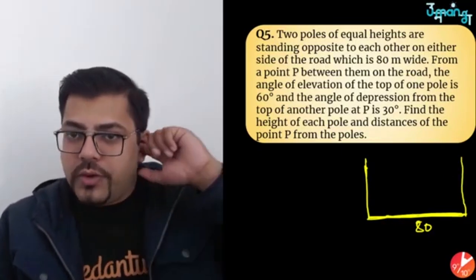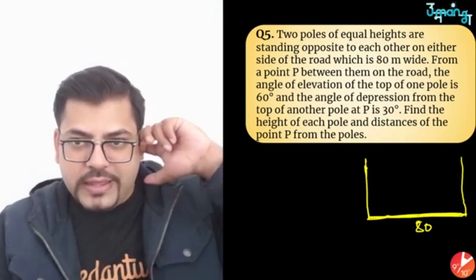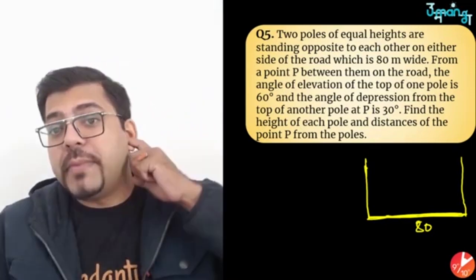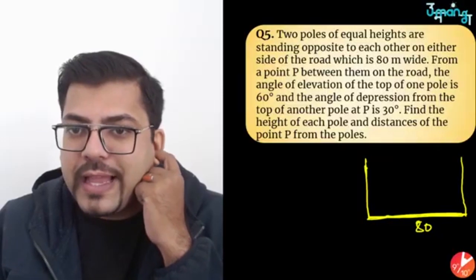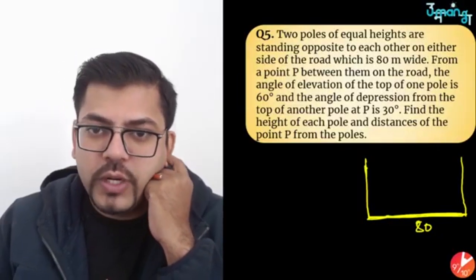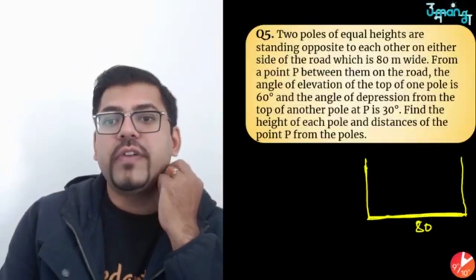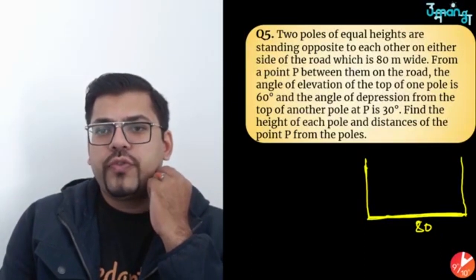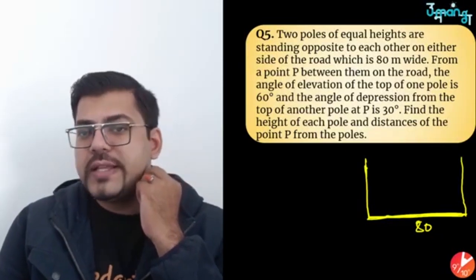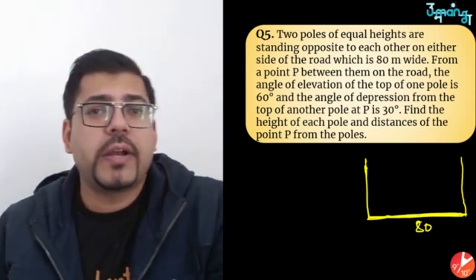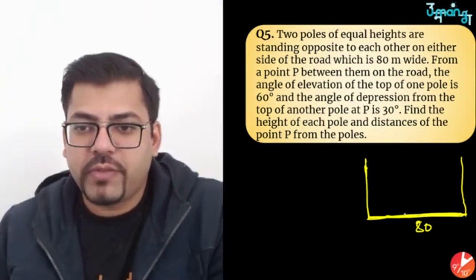Now from a point P between them on the road, the angle of elevation of the top of one pole is 60 degrees and the angle of depression from the top of another pole is 30 degrees. So what it means is that there is a point P somewhere here. I don't know, it can be anywhere.